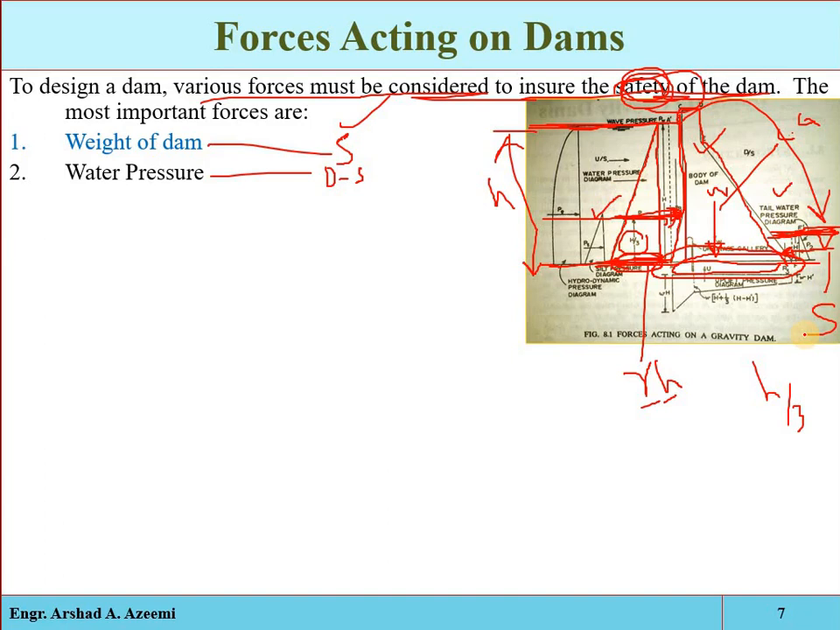It is acting in the opposite direction of the upstream water pressure, and obviously the upstream water pressure will be much greater than the water pressure of the tail water. So some portion of the upstream water pressure will be cancelled, and as a result its impact on the structure will be reduced. So that's why the tail water is a type of stabilizer force. Its magnitudes will be discussed in the next slides. And then we have the uplift pressure.